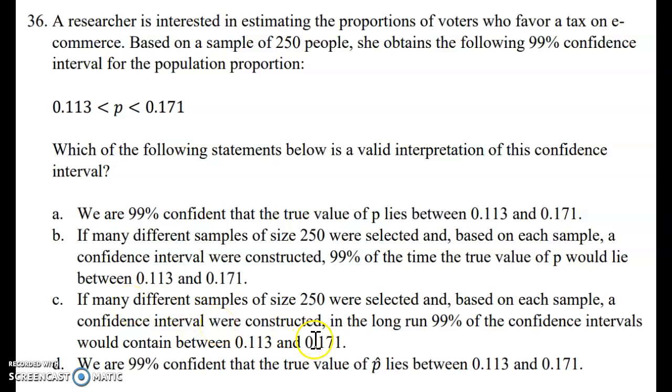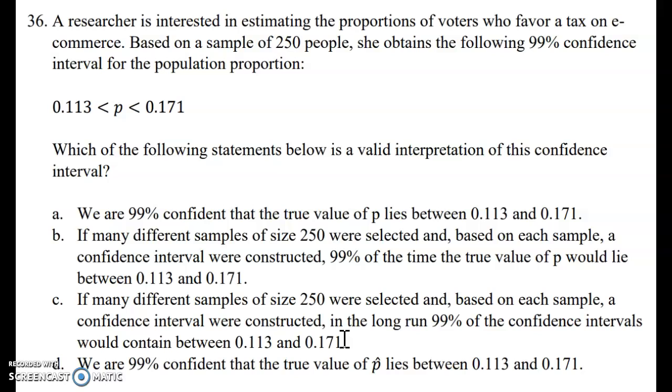C: if many different samples of size 250 were selected and based on each sample a confidence interval were constructed, in the long run 99% of the confidence intervals would contain between those two numbers. Now, there's absolutely no mention of p or even p hat here, so C can't be it. D: we are 99% confident that the true value of p hat lies between those two numbers. Okay, no, we're not trying to estimate p hat because that is a number from a sample, so that is a statistic with an s there. So D is not it and C is not it. So we need to pick between A and B.